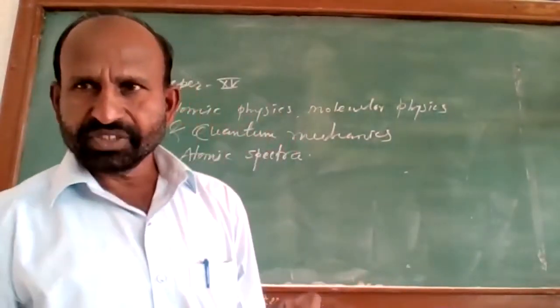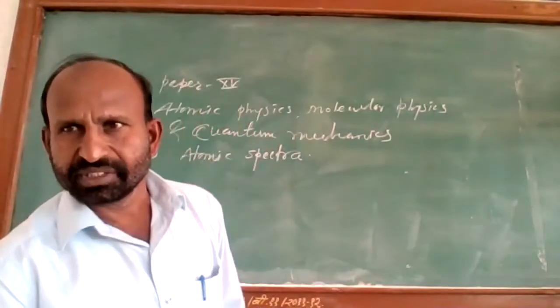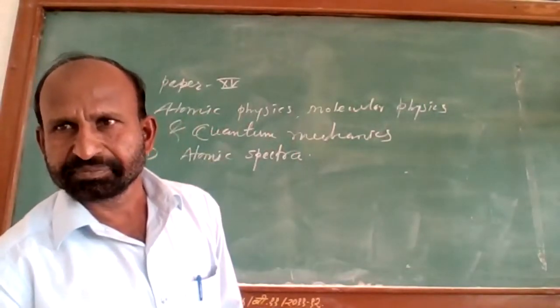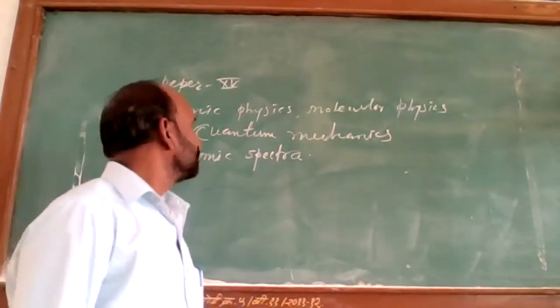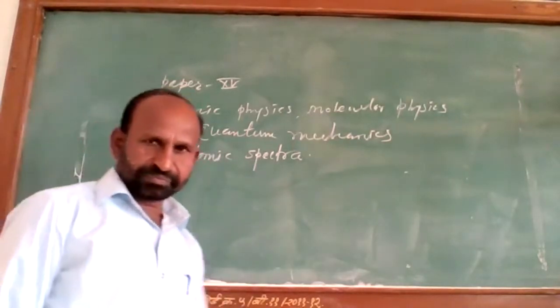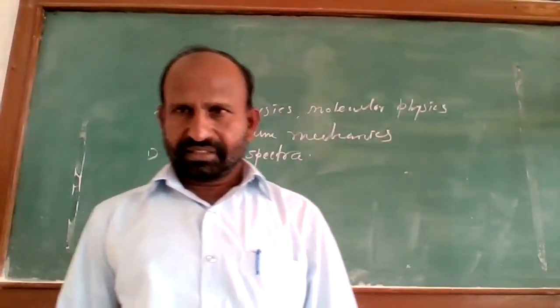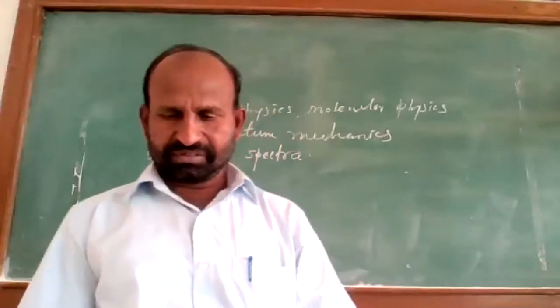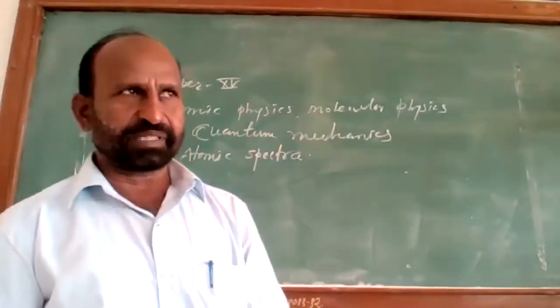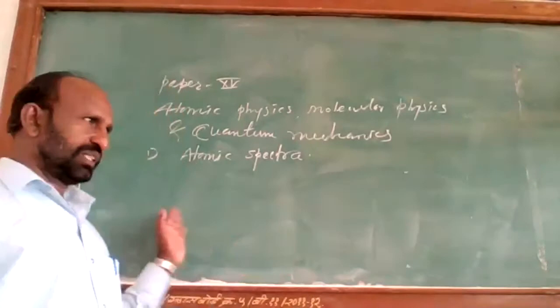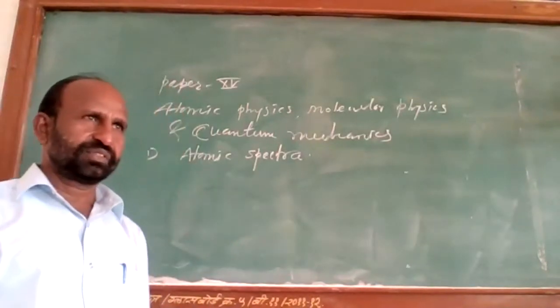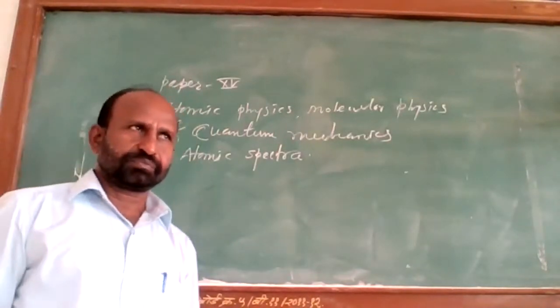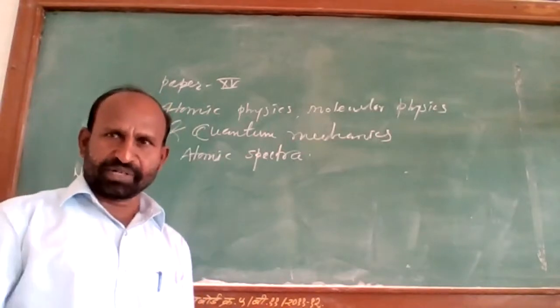So, this atomic spectra. In the last period we studied about the different atom models, how the structure of the atom was given by different atom models.